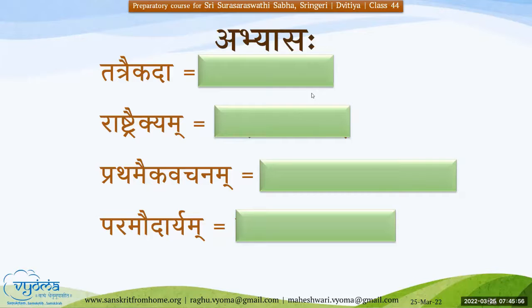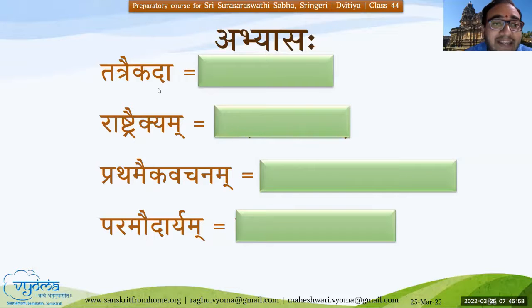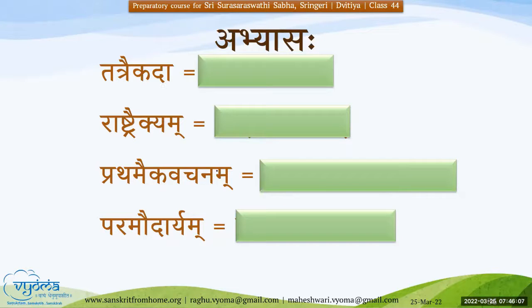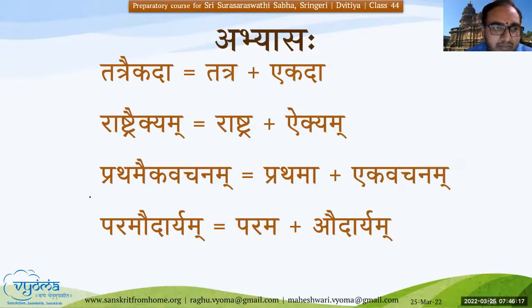Ekyam. Rashtra Adhika Aikyam. Aikyam. Pratham adhik ekvachanam. Yes. Param adhik audaryam. Uttamam. So these are the splits. Tatra Ekada Rashtra Aikyam.